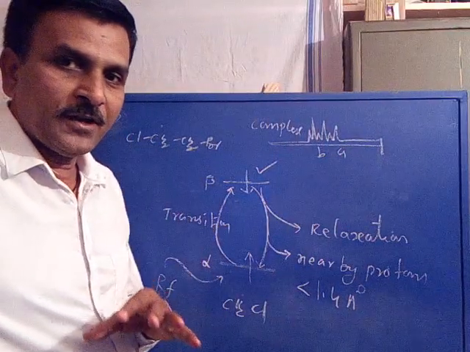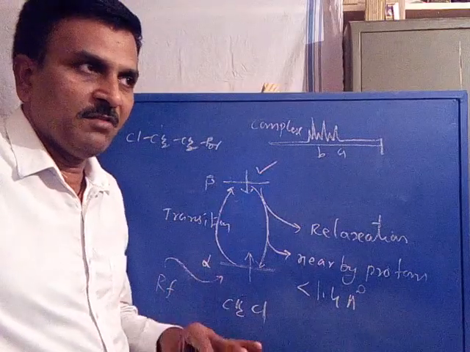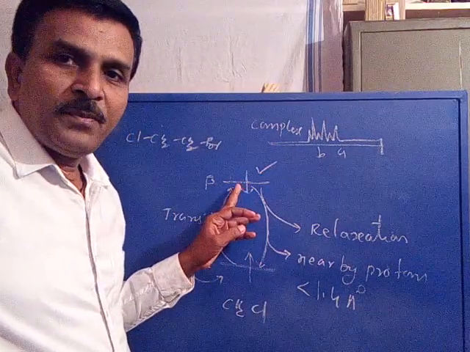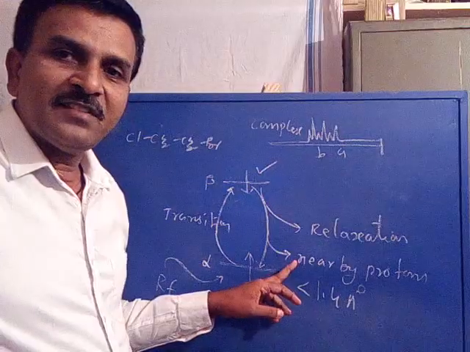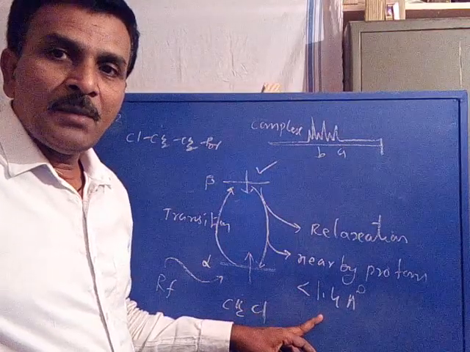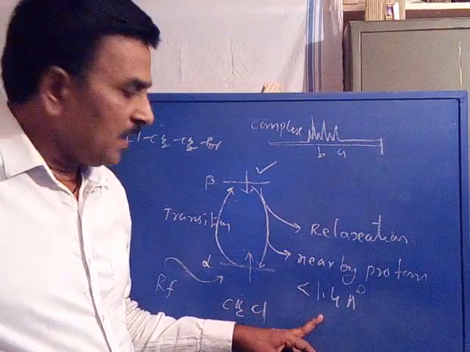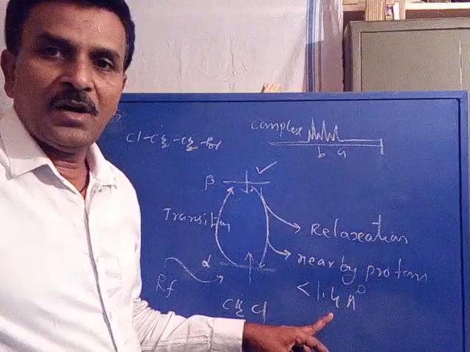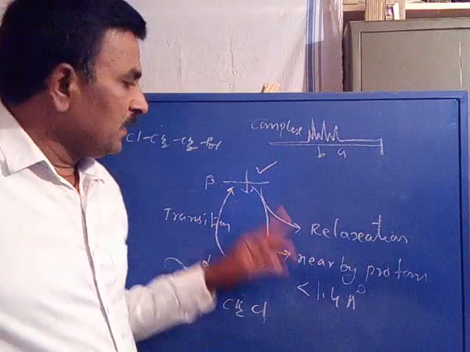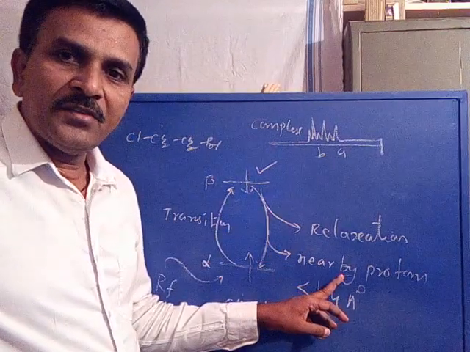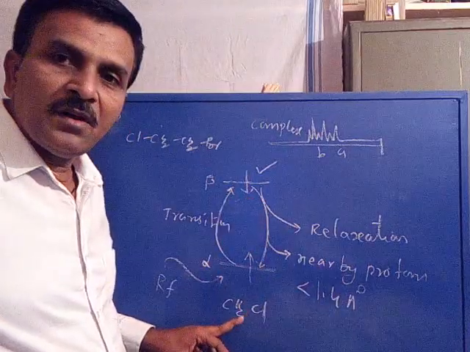Are you following? You see, a simple mechanism is involved, where the beta spin state nucleus transfers its excess energy to the nearby proton separated from it by less than 1.4 angstroms. Is it clear? Then after transferring its energy, it comes back to its alpha position.